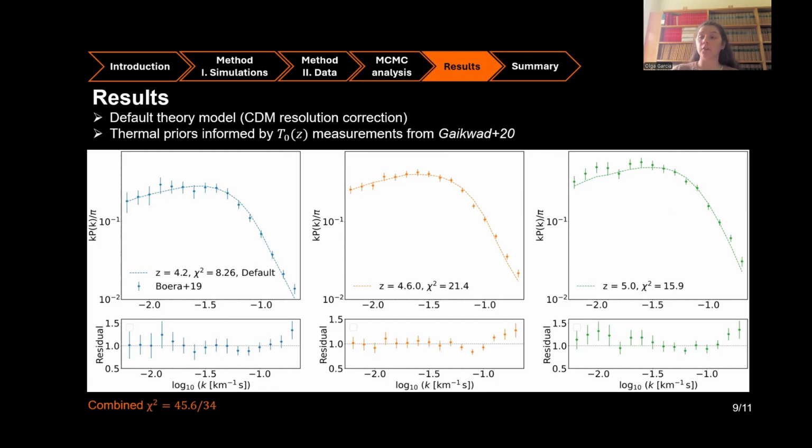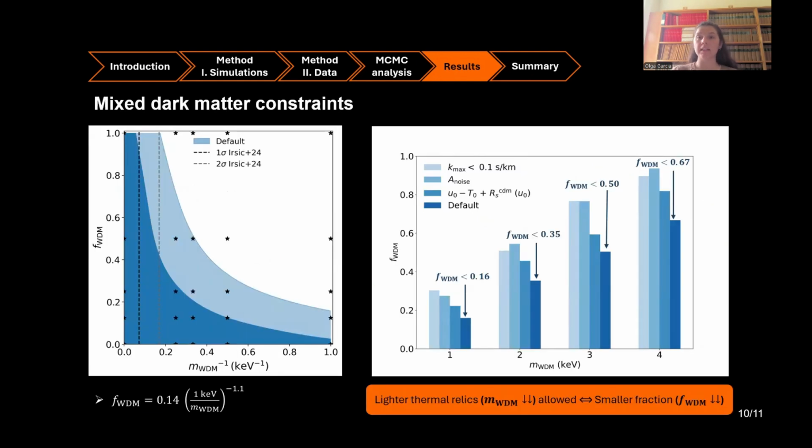And what we see is that this default model provides a very good fit to the data, with slightly larger residuals appearing in these higher K-bins or smaller scales. And at these smaller scales, we have contribution from metal lines and also from possibly underestimated noise systematics, which means that we need to check whether the systematic has been calculated precisely from the dataset. And so what we do is run another set of analysis varying the amount of information at these last 3 K-bins.